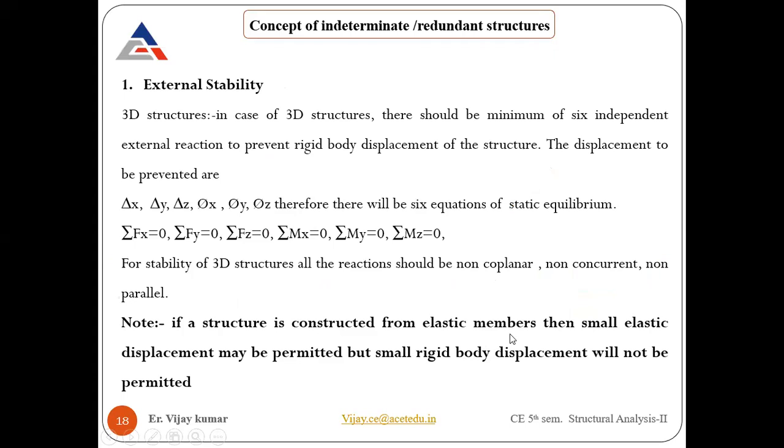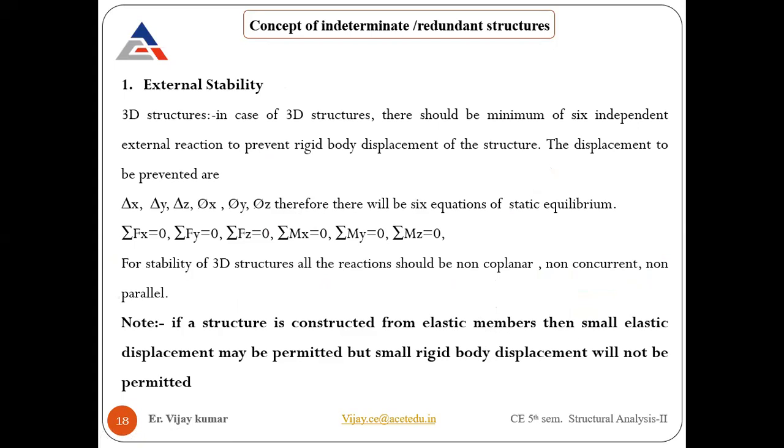Now, if you come to 3D structures, as I mentioned, a minimum of 6 independent reactions is required to prevent rigid body displacement of the structure. What are these displacement components? If it is 3D, one is deflection in X direction, in Y direction, and in Z direction.